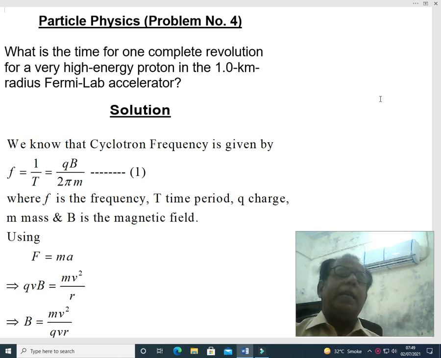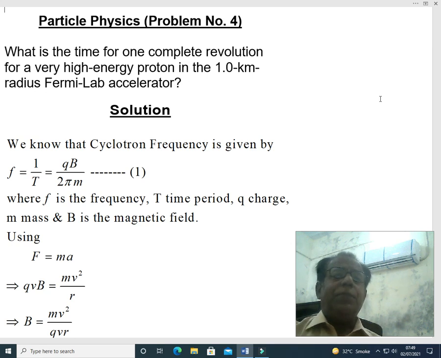Here again a proton is under consideration, at the given radius of 1 kilometer. Here we have to find out the time period for one complete revolution for a very high energy proton in the 1 kilometer radius Fermi-Lab accelerator.